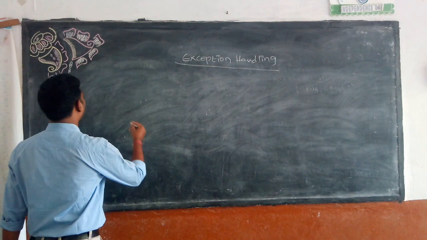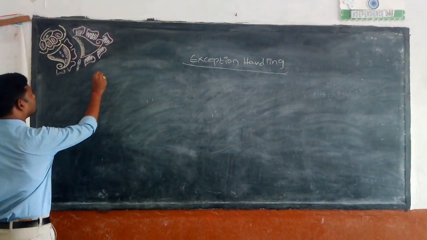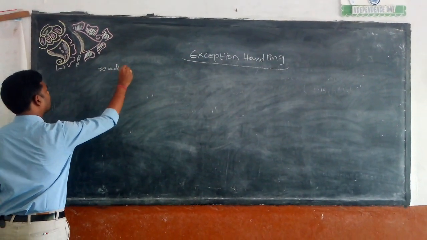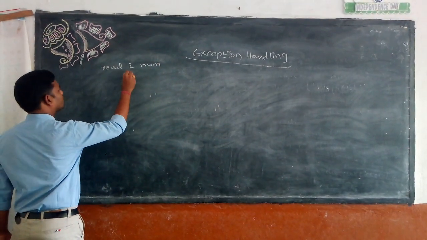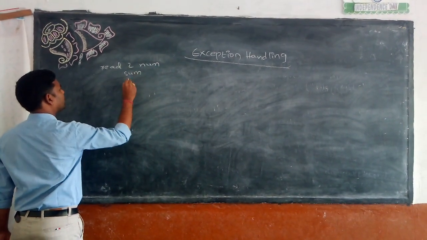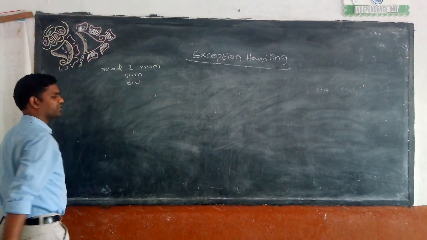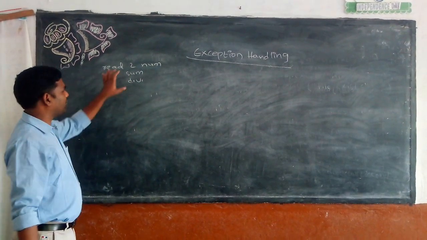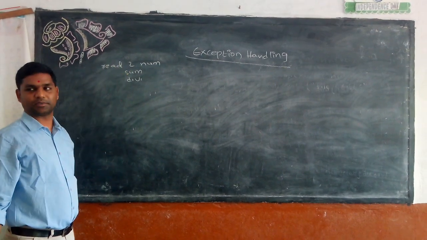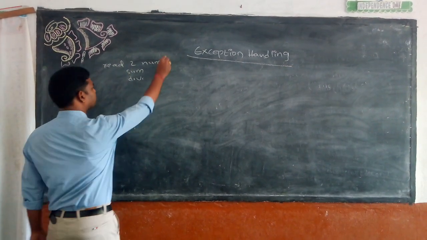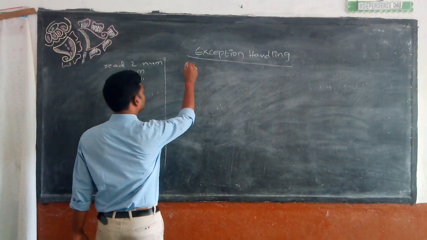My task is to read two numbers from the user, and I need to do the sum of these numbers and the division of these numbers. This is my requirement. I want to write this code by using exceptions. So first I will write a try block.